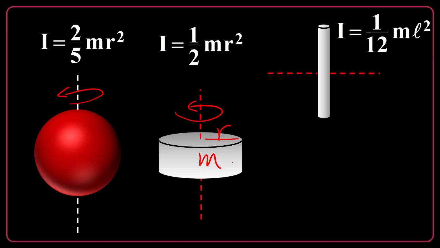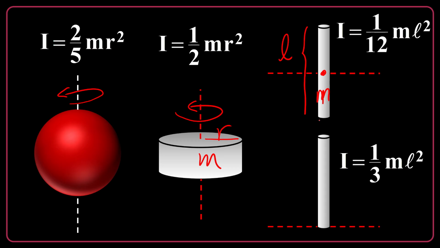The other could be a rod. When it's rotating around its center, it's 1/12 of m l squared. L is the length of the rod and m is the mass. And finally, you can rotate the same rod around one of its ends, like this point. In this case, it's 1/3 of m l squared. But for the other cases, you have hundreds of regular shapes. Using integration, you can easily find I. Otherwise, it's given to you. Don't worry.